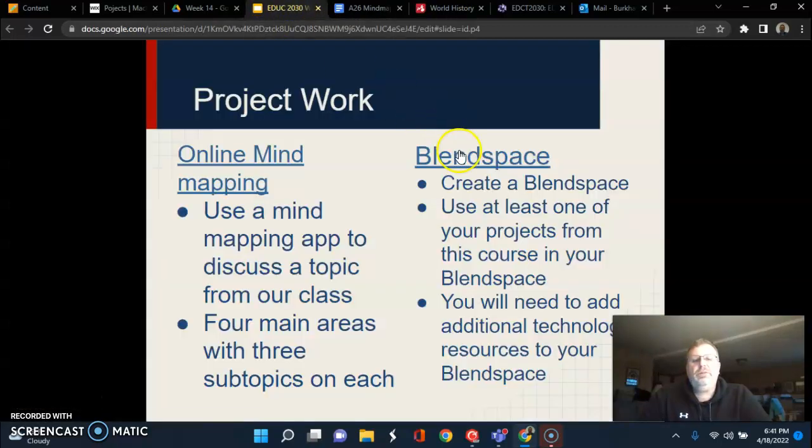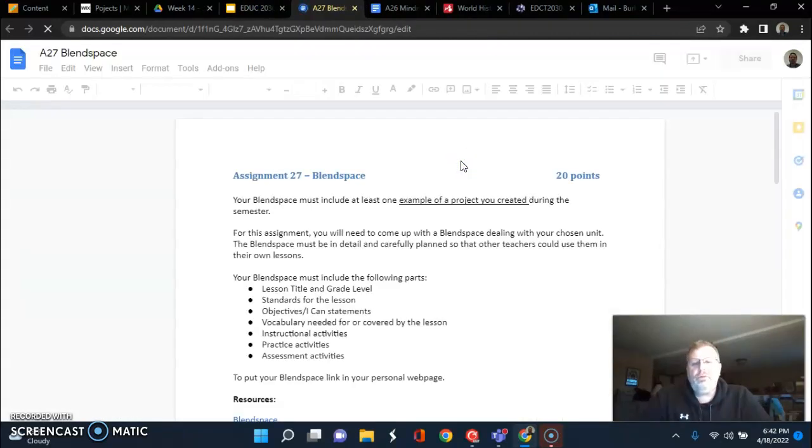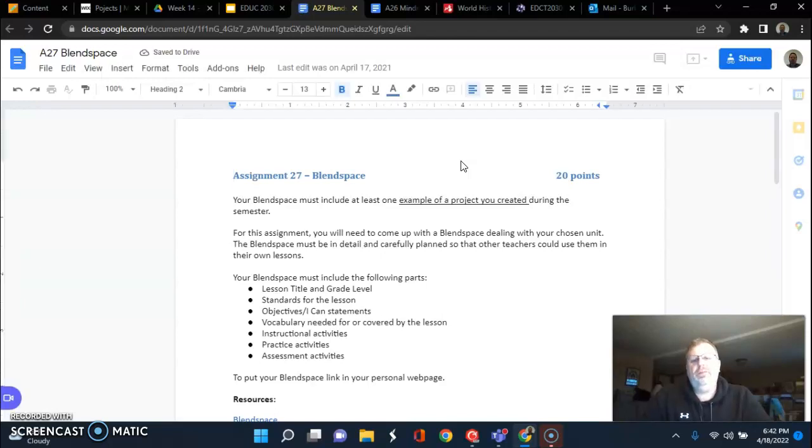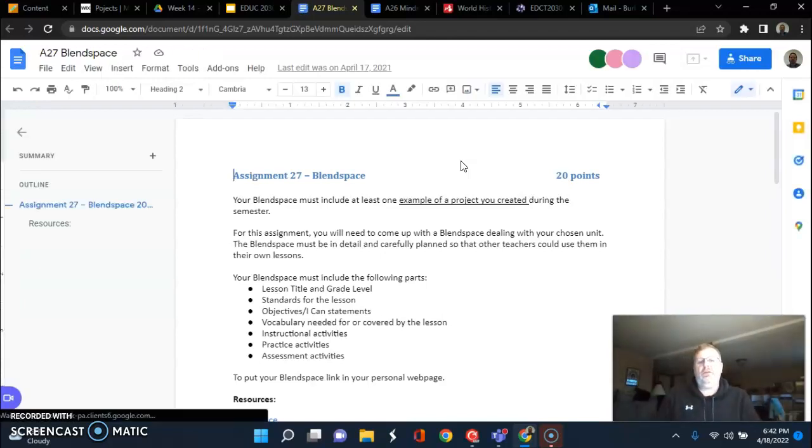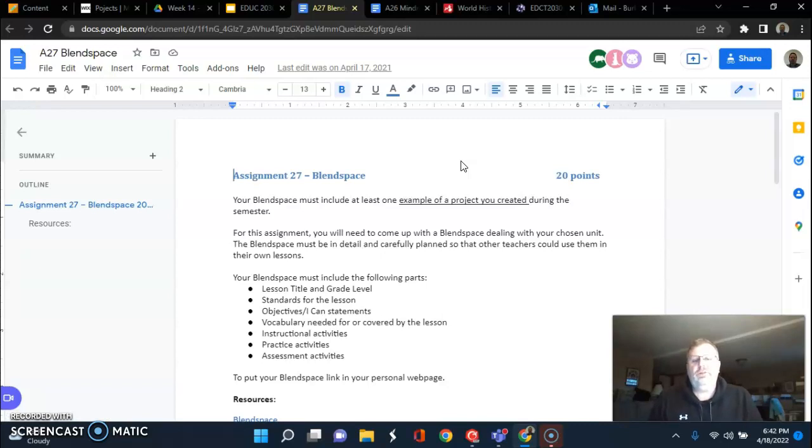And then the last one is a blend space. This one's kind of going through and tying hopefully everything that we've done in class together. And the rubric on this just says you're going to create a blend space, which is basically an online lesson plan. It allows you to get some links put in there and different types of digital things. But in yours, I'm going to show you what tiles look like in a second.